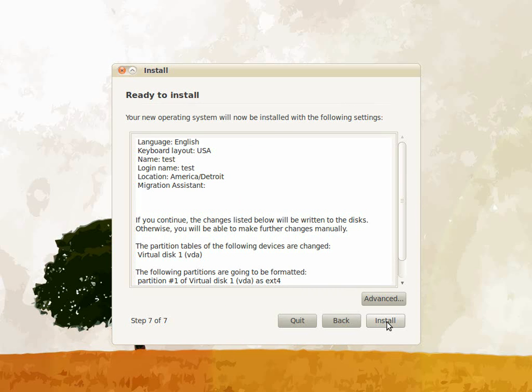The last step shows you a summary of what is going to be installed on your server, as well as a look at your partition information. The Advanced button allows you to change bootloader installation instructions and gives you the ability to use a network proxy. If you don't know what these settings do, we recommend you don't change them. These are designed for advanced users. Please be patient. The installation process can take up to 30 minutes.